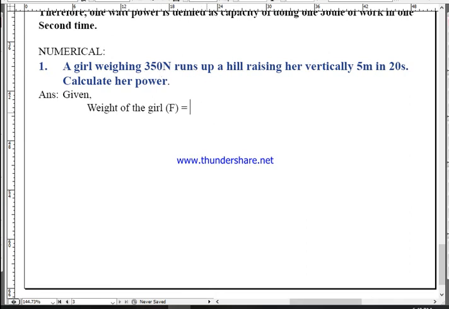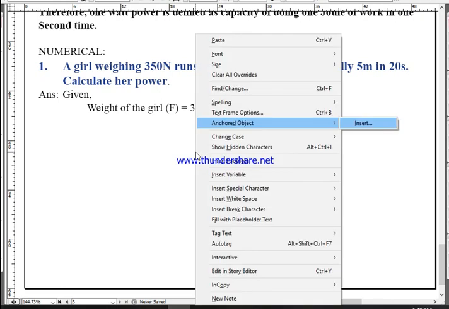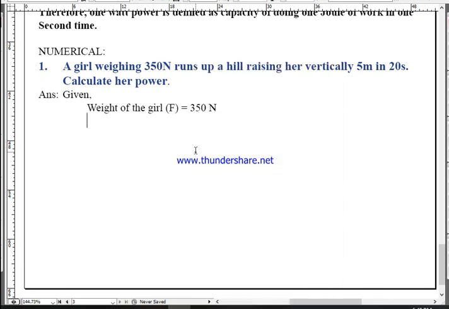Ball weighing 350 Newton means force is 350 Newton. And it climbs up a hill raising her vertically 5 meter, means what is her displacement? Displacement, or S, equals 5 meter. And how long does it take for the displacement? It is 20 seconds. This much is given. You need to find power. P equals what?